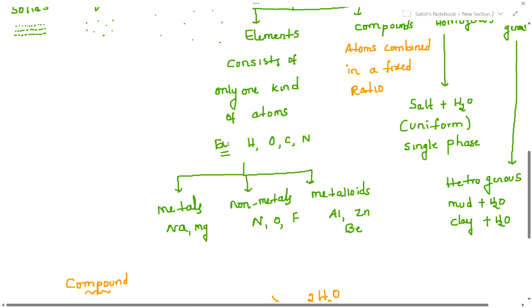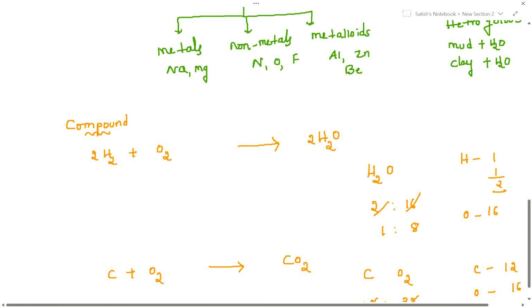Atoms are indivisible. Atoms are small, tiny particles. We cannot see with the naked eye. But how can it exist? Existence is there. What is the proof? It is forming molecule. Two atoms combining, it forms the molecule, means atom existence is there, right? See, like this. This is compound. So last part, what is that? Compound. Compound I have written. To form the compound water, what are the elements we are taking here? What is the element? What is the atom? What are the elements we are taking here? H2 and O2. Fixed proportions. And carbon and oxygen. Once it forms, fixed proportions.